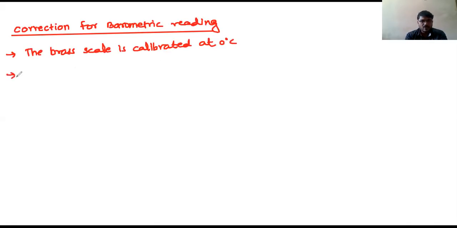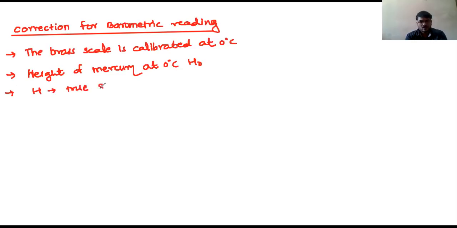Now, height of mercury at 0 degrees Celsius, assume it is H naught. What is the height? H naught. And H is the true scale reading. H is what? True scale reading. Okay.